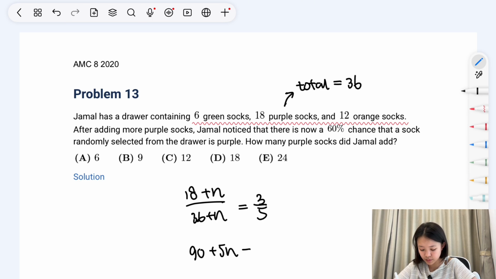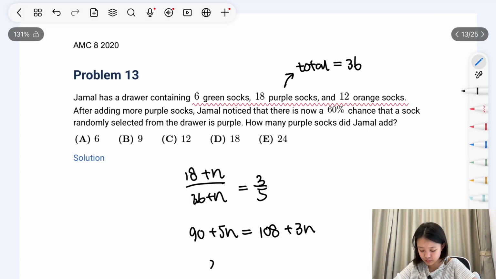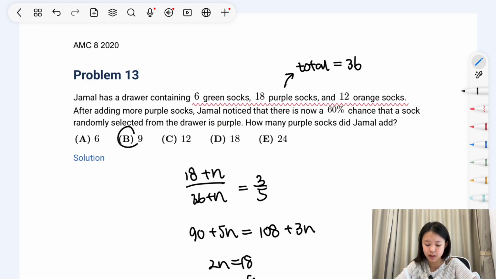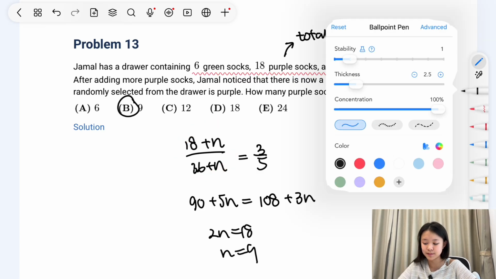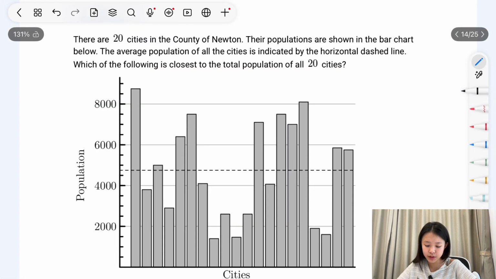And so this equals the following equation when you multiply it out. And so the number of added socks we can get is 9. Now for this problem, you just need to write out this equation, and then you solve it and everything will be a lot easier. Problem 14.